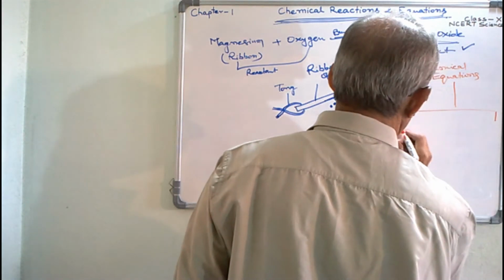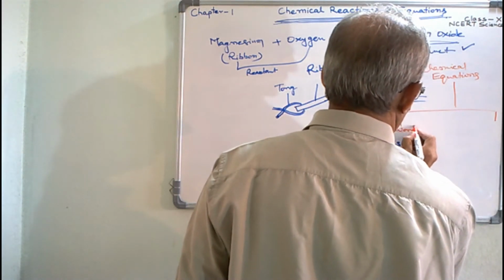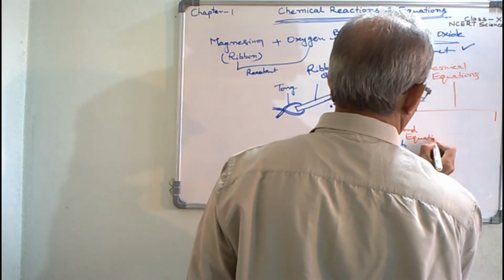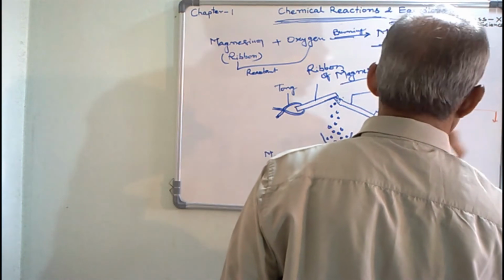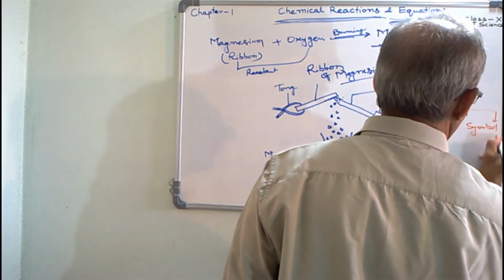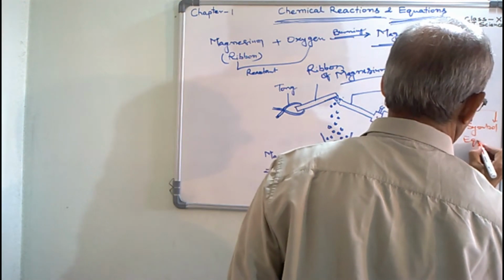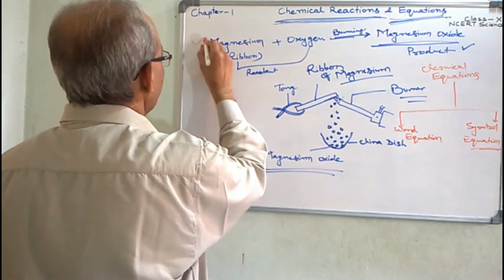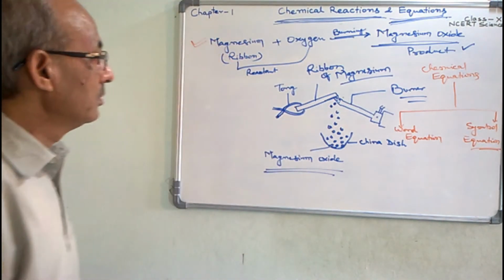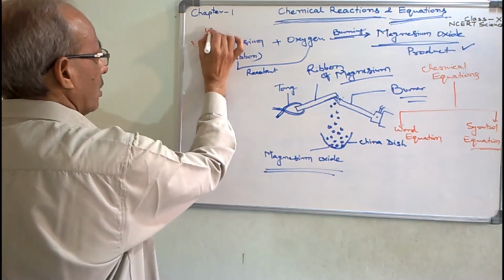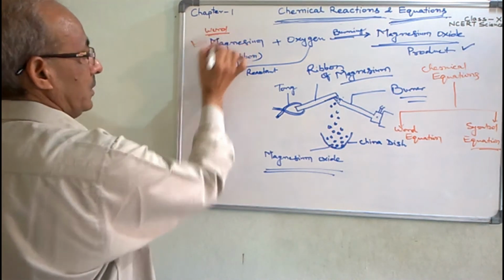First is the word equation, and second is symbol equation. Clear? Here this presentation of chemical equation is in word form. This is the word equation.